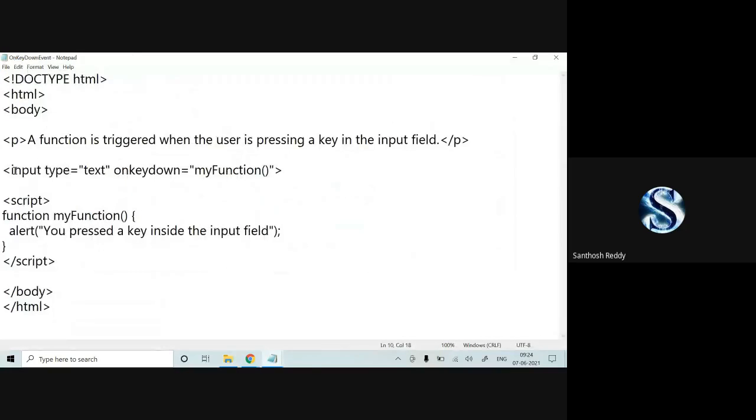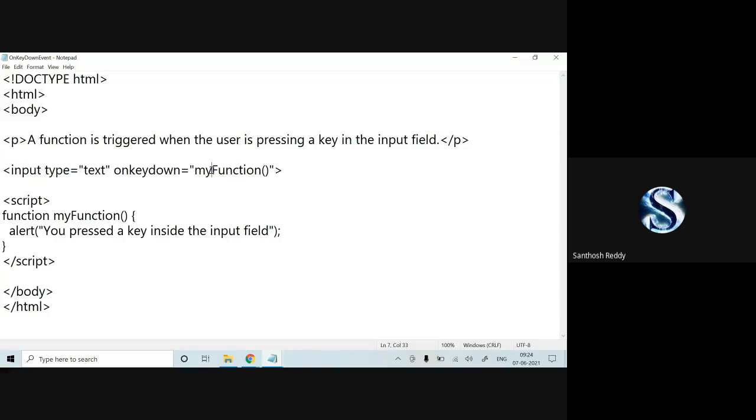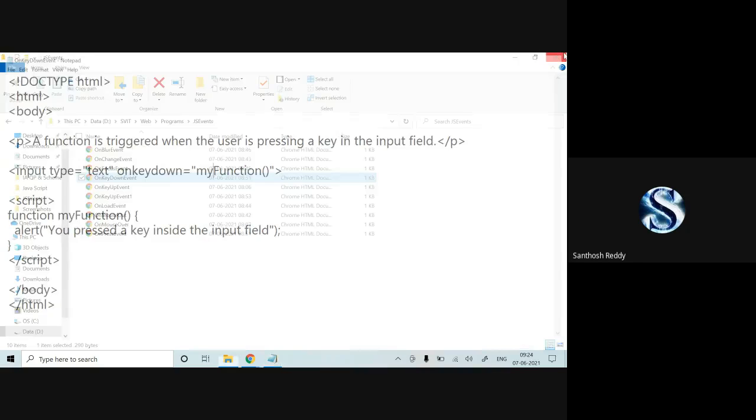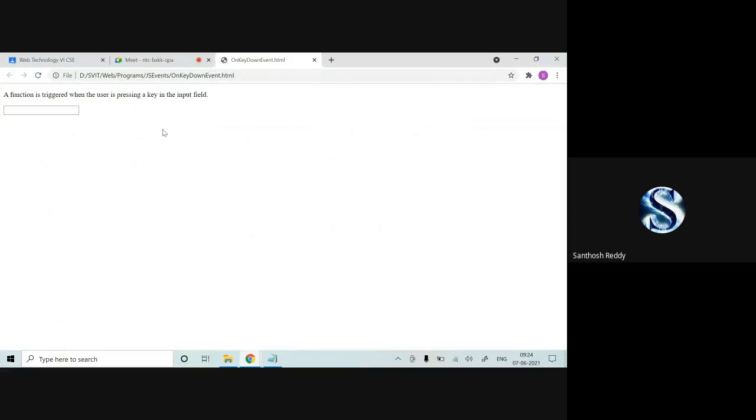See here, you can check it out. I have one text box with onkeydown. When I press any keyboard key, my function should be called automatically: you have pressed a key inside the input field, and you have to alert it. You just have to press, that's it. On key down, you press it, and my function alerts. When I double click this and the program runs here, now you can check it out.